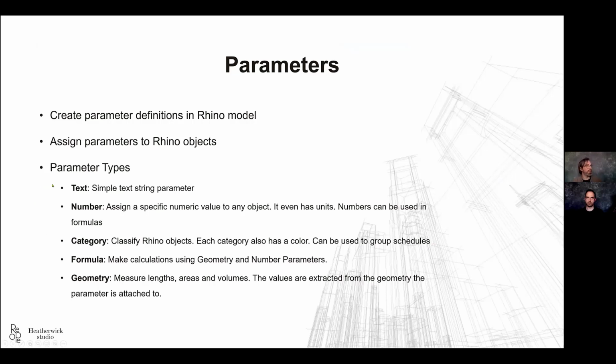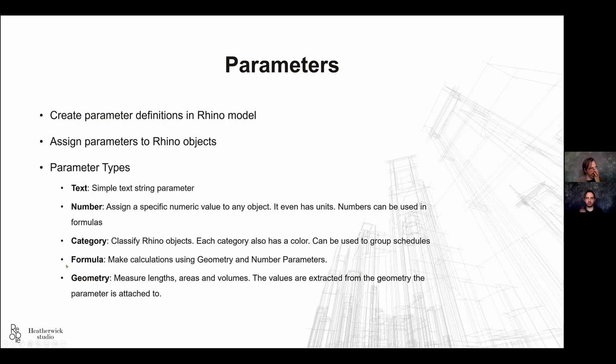You also have all the types of parameters. The simple text parameter, which can be any kind of text you can assign to something. A number parameter, which is basically a simple number. You can add units to it, and you can use them in a formula. I have the category parameter, which I showed you already, and you have the formula parameter, which can be quite useful.